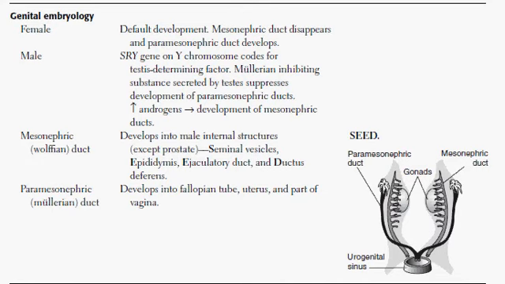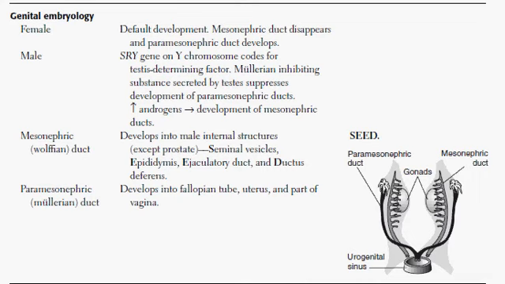Okay? Now in the male, you're also going to have increased androgens, and you're going to have the development of the mesonephric ducts. Whereas we saw in the female, the mesonephric duct had disappeared, and we had the paramesonephric duct developing. Here, we have suppression of the paramesonephric duct, and the present mesonephric duct will now develop, okay, via increased androgens.